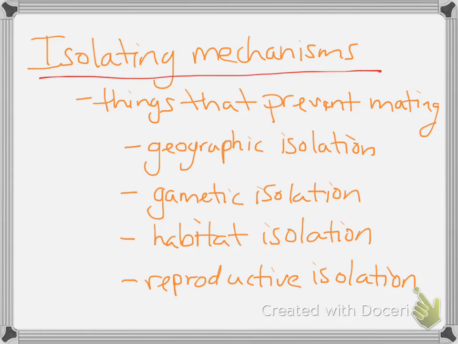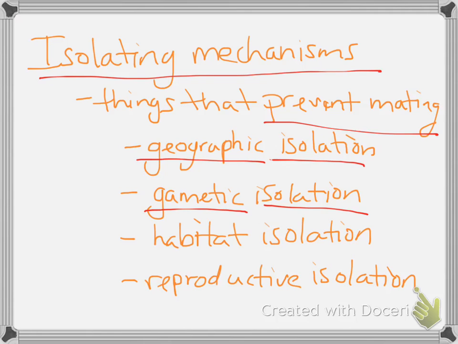We have isolating mechanisms, and these are things that prevent mating. So even though two particular groups may have been able to mate, for whatever reason, they're being isolated from that mating and will eventually not mate with one another any longer. Some of those things include geographic isolation, meaning maybe a river now lies between the two groups.